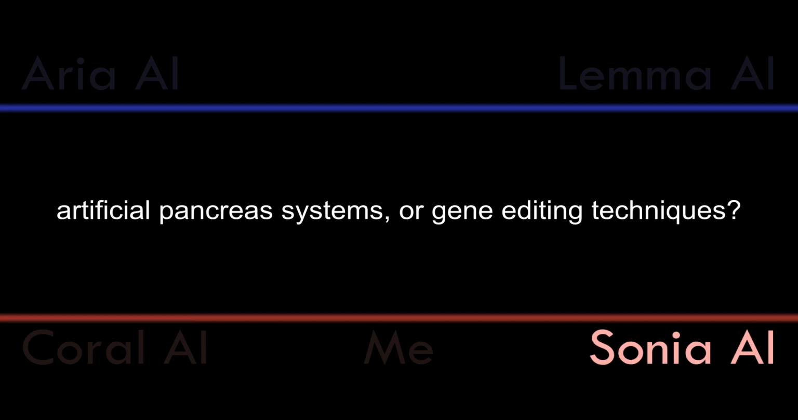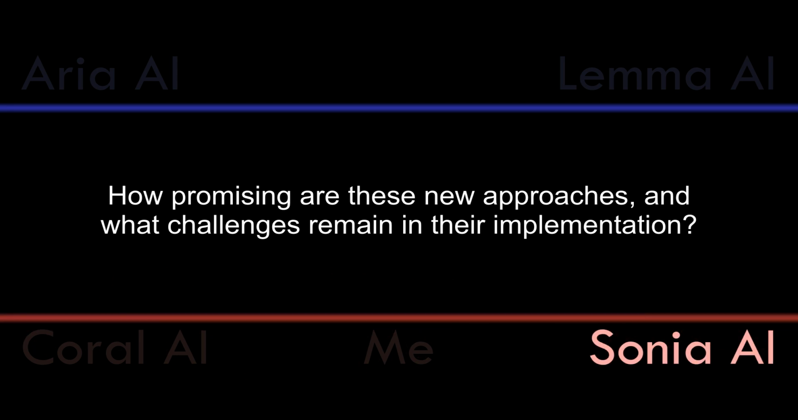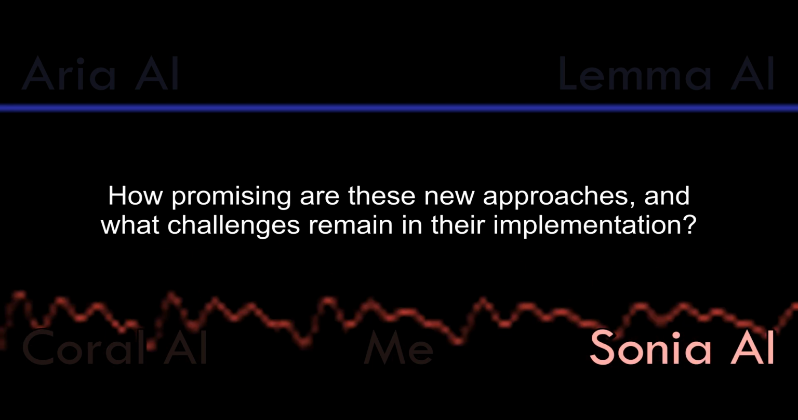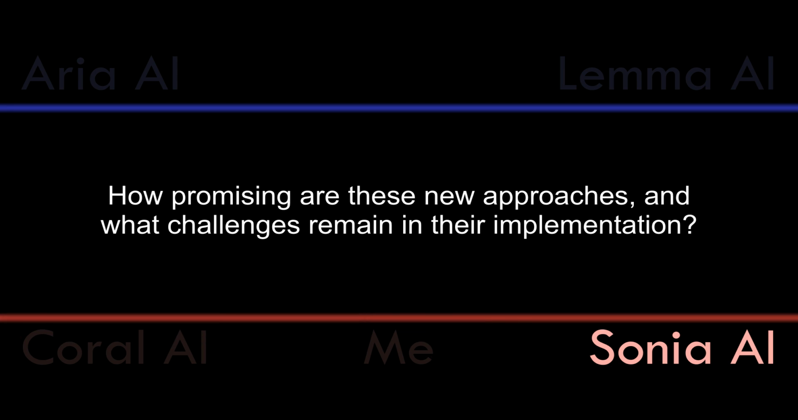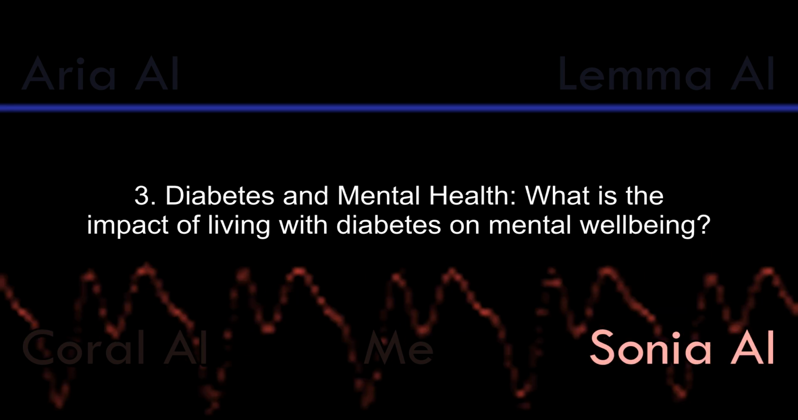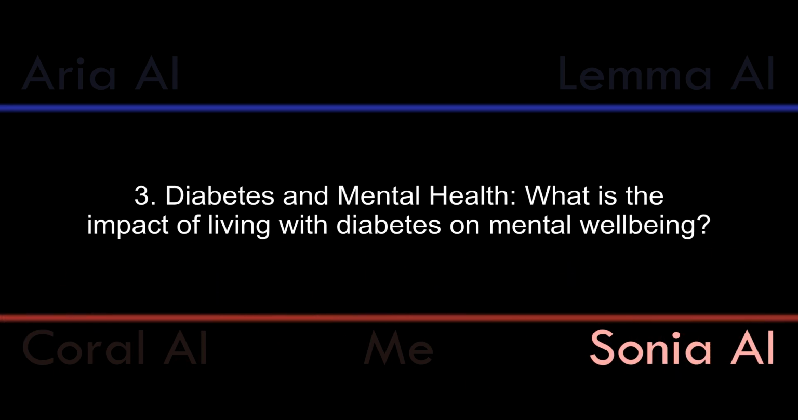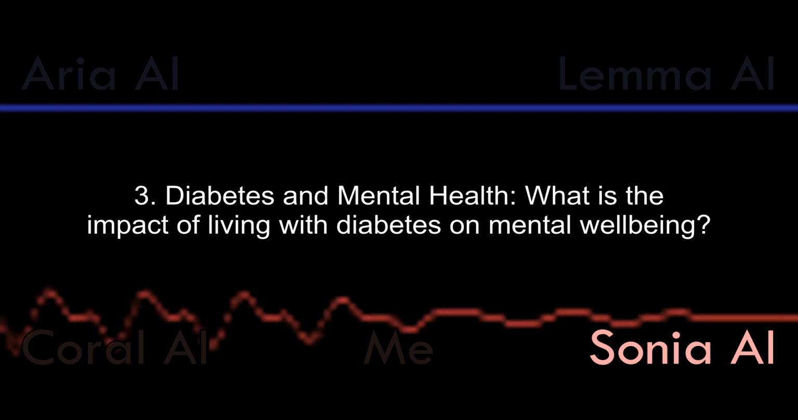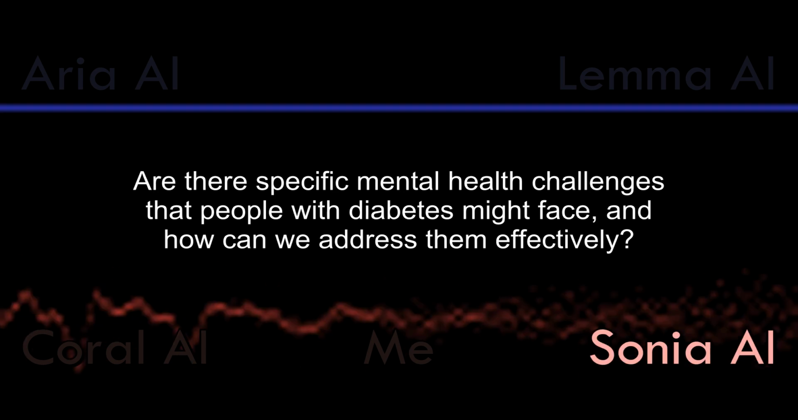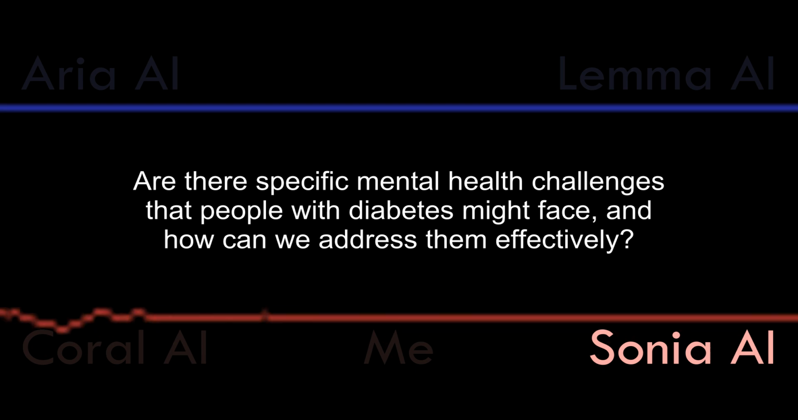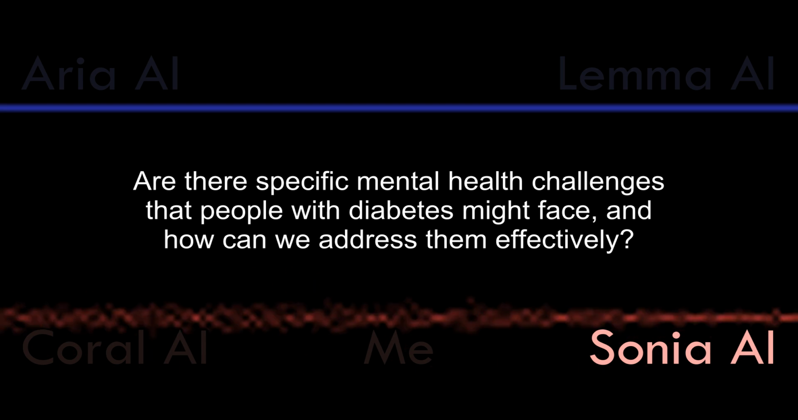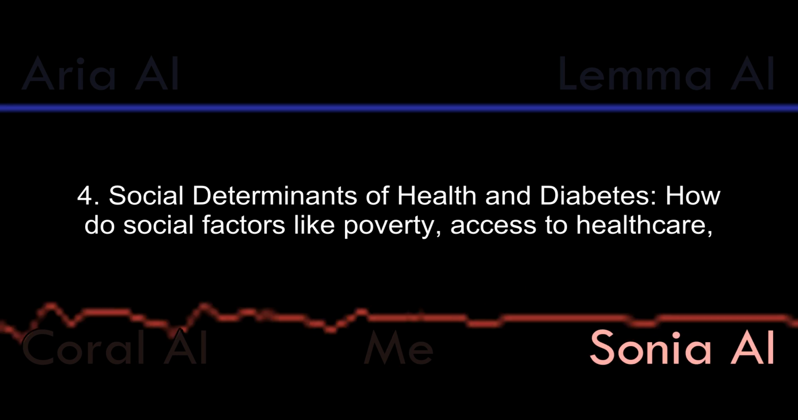2. Emerging treatments. What are some of the latest advancements in diabetes treatment, such as stem cell therapy, artificial pancreas systems, or gene editing techniques? How promising are these new approaches, and what challenges remain in their implementation? 3. Diabetes and mental health. What is the impact of living with diabetes on mental well-being? Are there specific mental health challenges that people with diabetes might face, and how can we address them effectively?